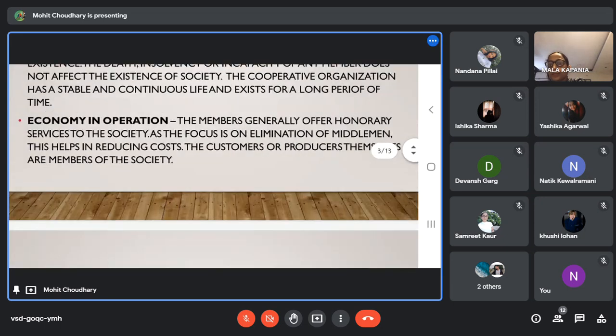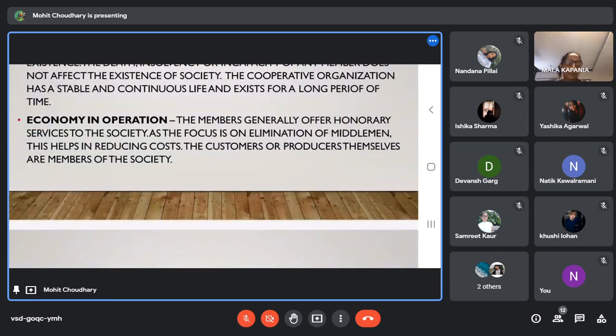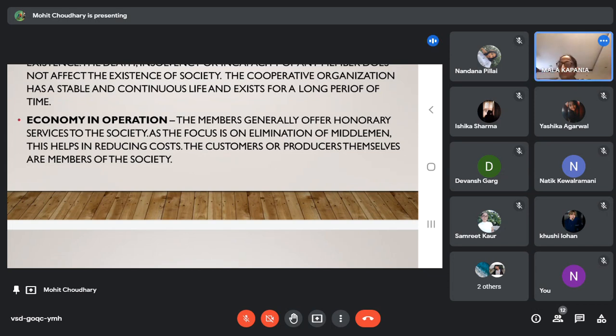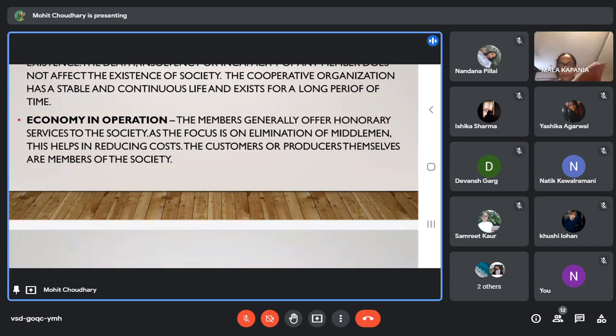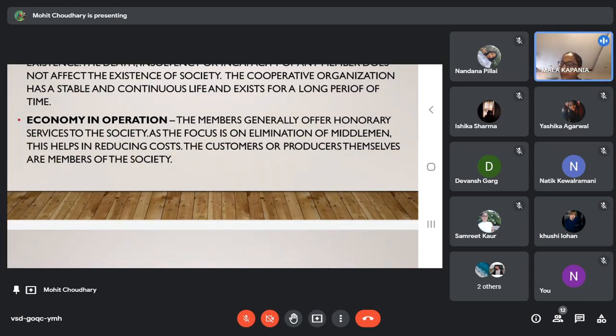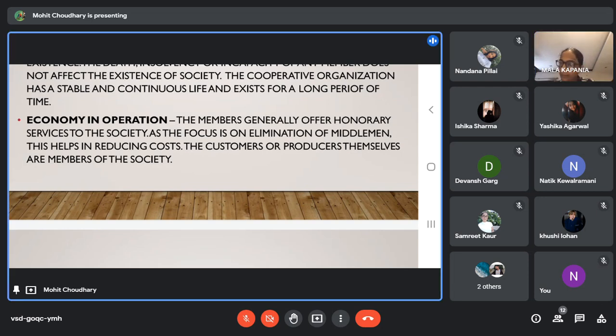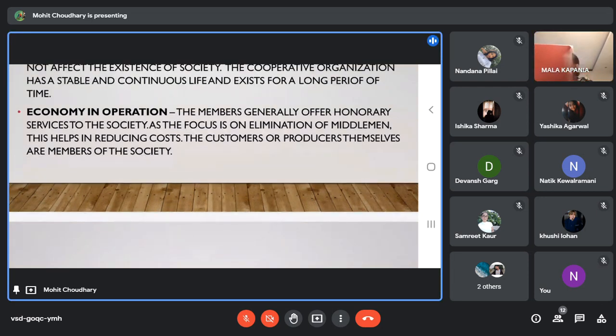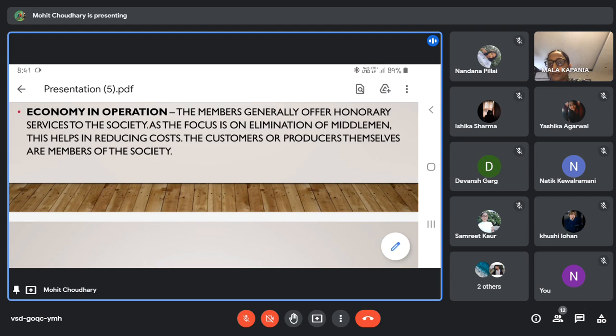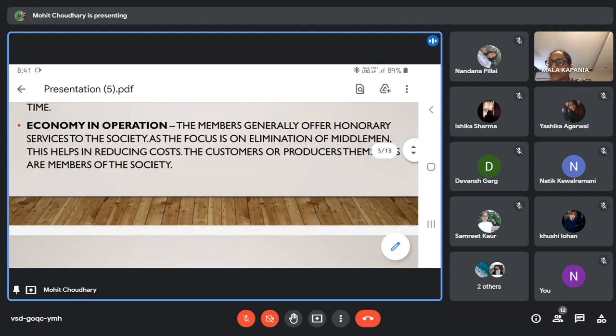Economy and operation. Ma'am, suppose we take a cooperative society which has consumers and producers. So, the cooperative society will provide a market to the producers, and consumers can have better quality of goods at reasonable prices by eliminating the middleman. They can directly take the goods from the producers and give them to the consumers.